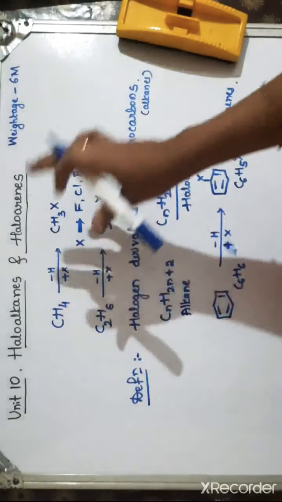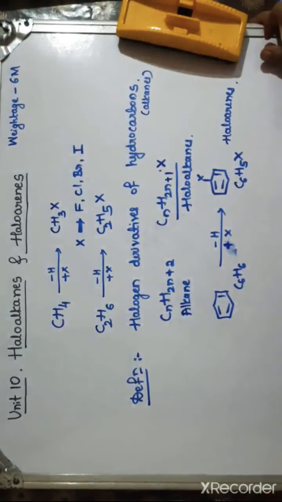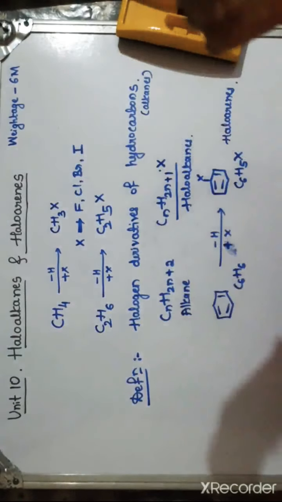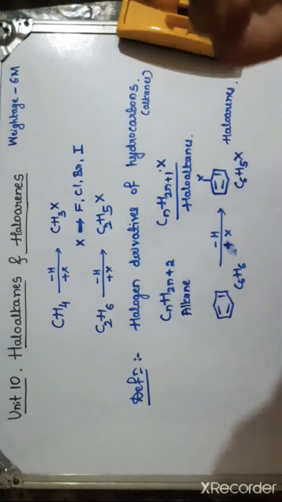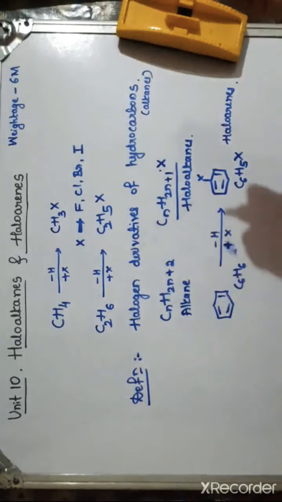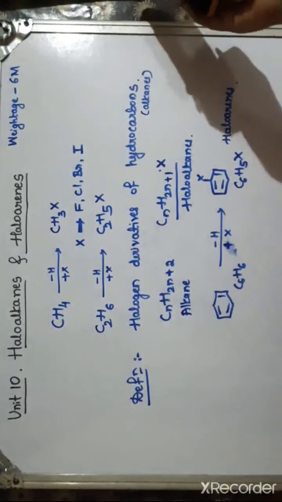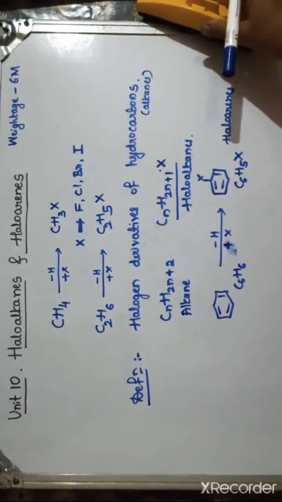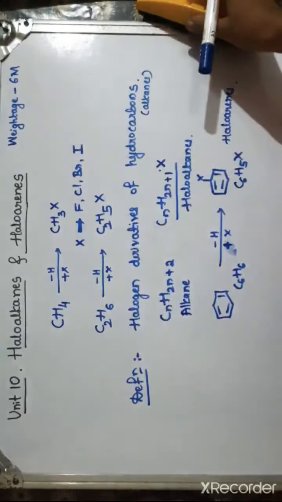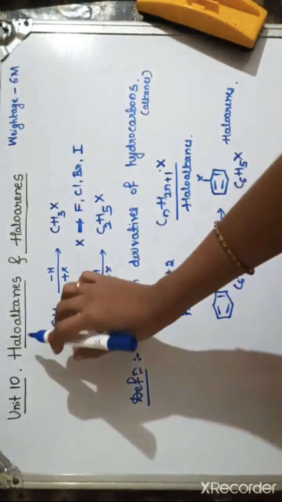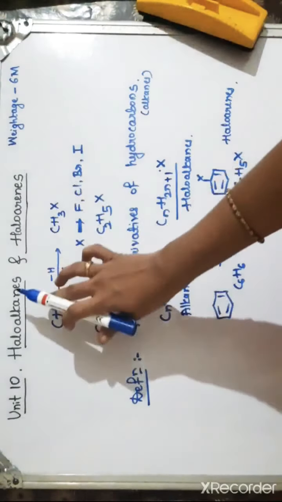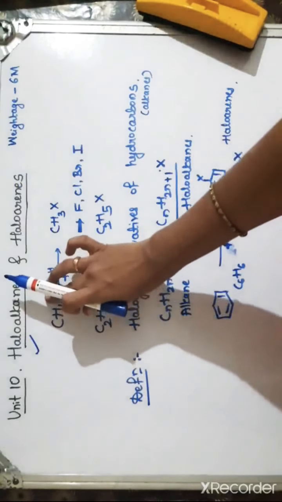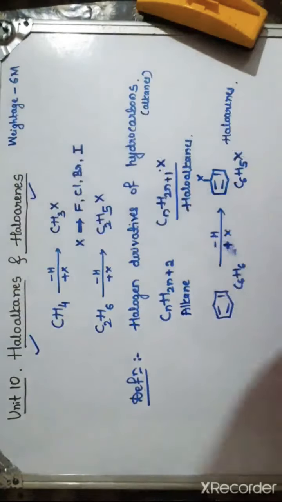We are dealing with these haloalkanes and haloarenes in this chapter with respect to their classification first in the beginning, then nomenclature, then methods of preparation, physical properties and chemical properties of these compounds. So let us begin with the classification of haloalkanes first. We are dividing the whole chapter into two parts as haloalkanes and haloarenes. First we will be dealing with haloalkanes completely, later we go for haloarenes.